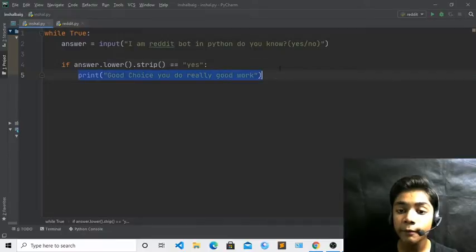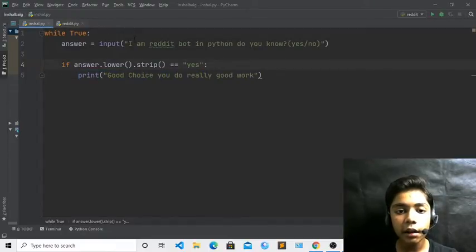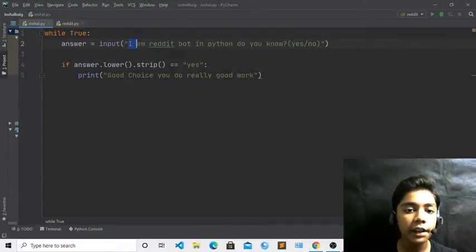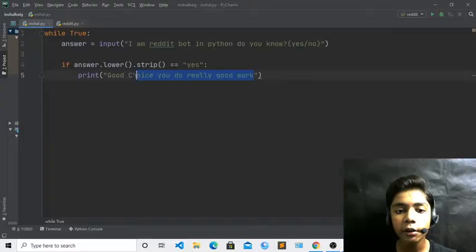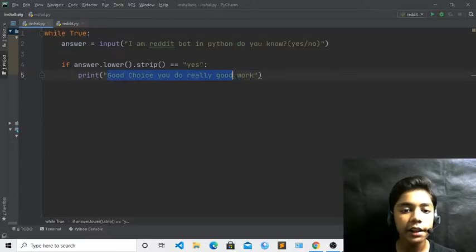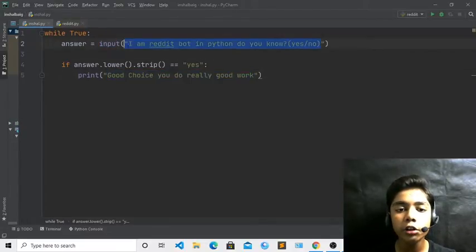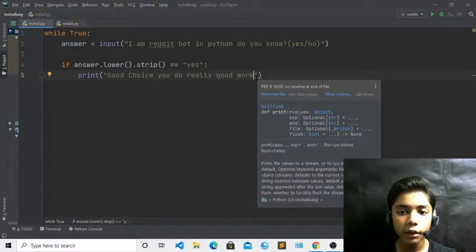Okay, so now when Reddit bot asks you "I am Reddit bot in Python, do you know?" and we write yes, the answer will come: "Good choice, you do really good work." Okay, so it will come like this, and I am writing this sentence really randomly. If you want, you can also take any sentence you want, it is not only one. Okay, so you can take many others.